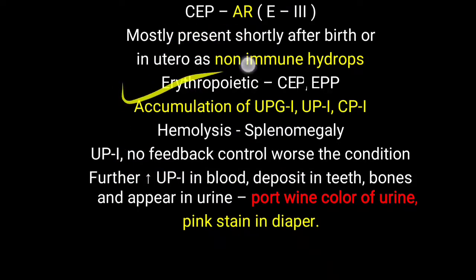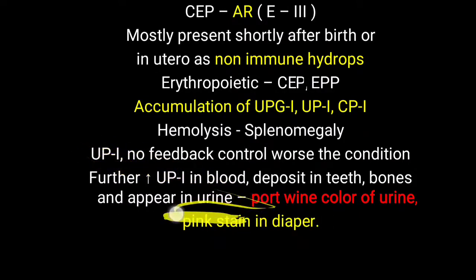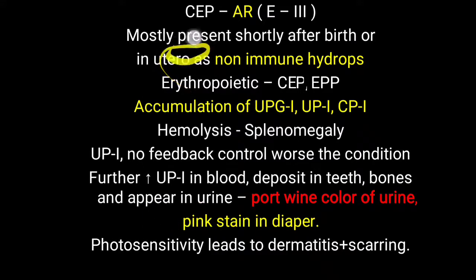Further, it is generally seen at a young age, mostly in newborn babies, where a diaper is generally there. When urine is voided, the deposition of uroporphyrin leads to a pink stain over the diaper, so it is also called a pink stain diaper. You have to remember that congenital erythropoietic porphyria also leads to a pink stain in the diaper.